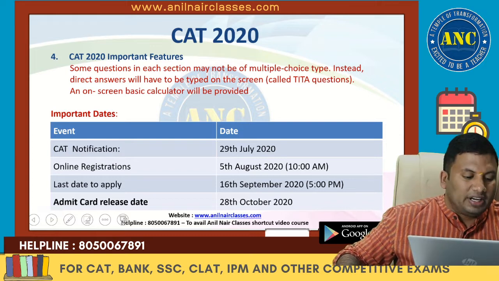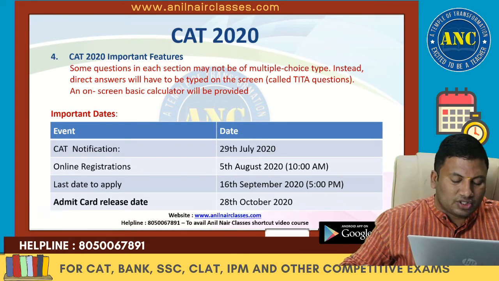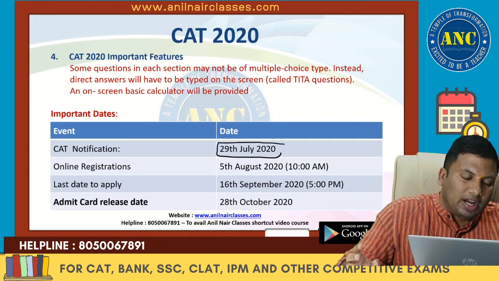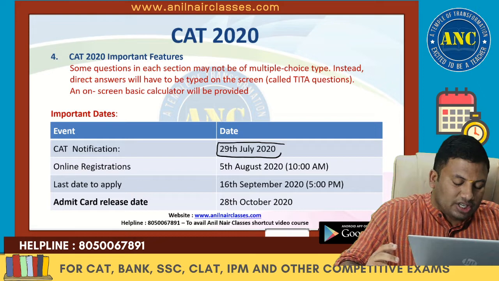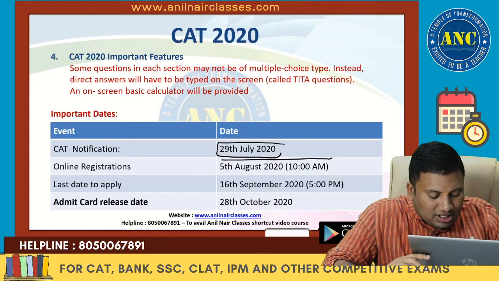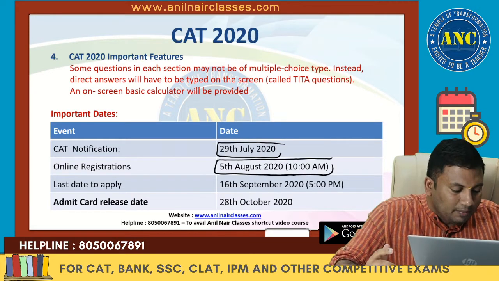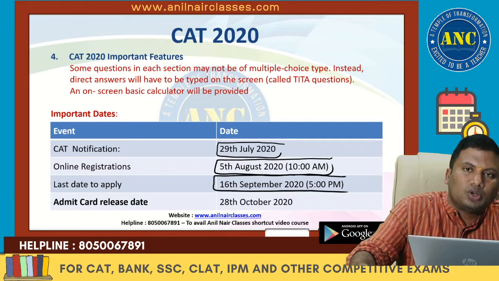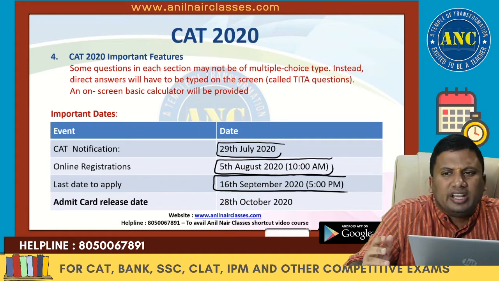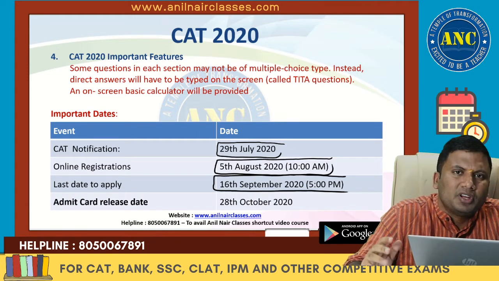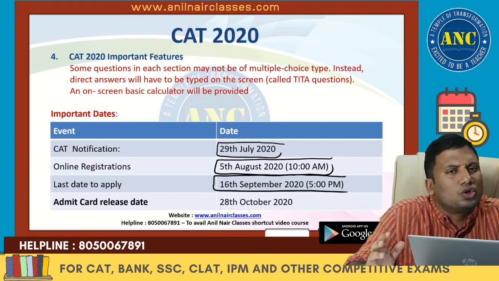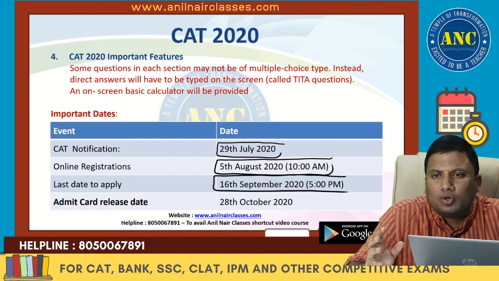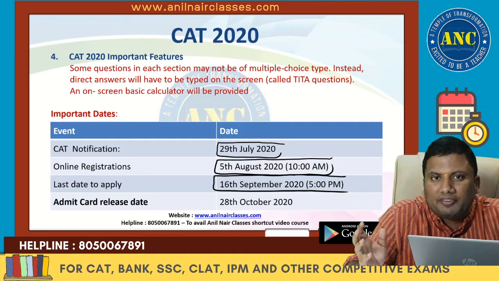Now, a few important pieces of information with respect to CAT 2020. Notification was out on 29th July, and the online registrations for CAT 2020 will start on 5th August at 10 a.m. and the last date to apply for this exam is 16th September 2020. For the last 2 to 3 years, they generally extend the last date. Last year close to 2.1 lakh students wrote the examination, and there was a jump of close to 3 to 4,000 students who applied for this examination.